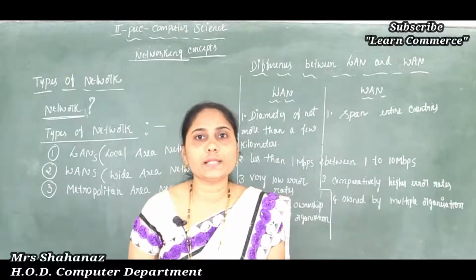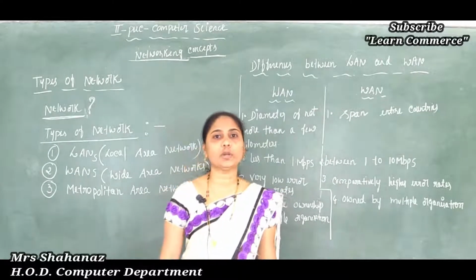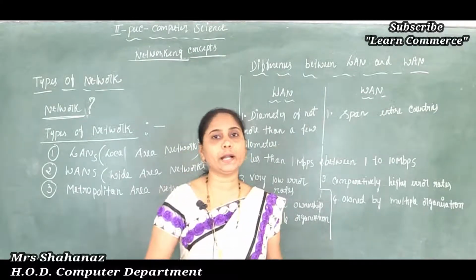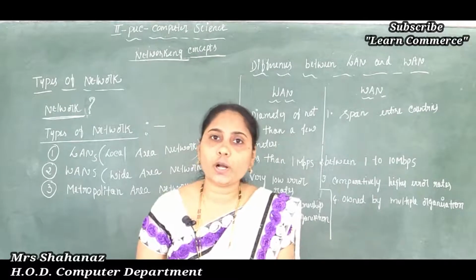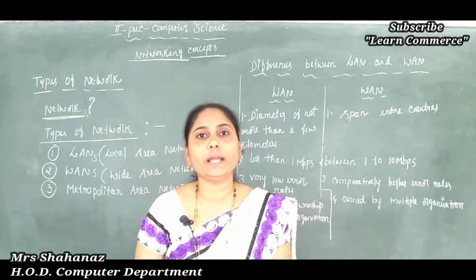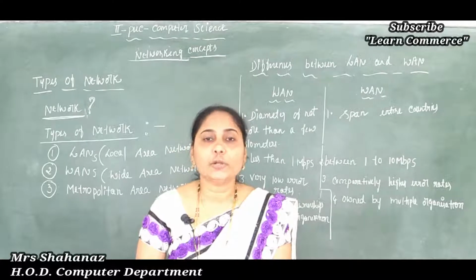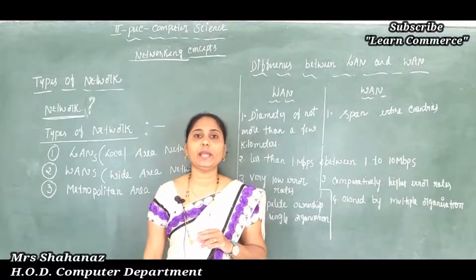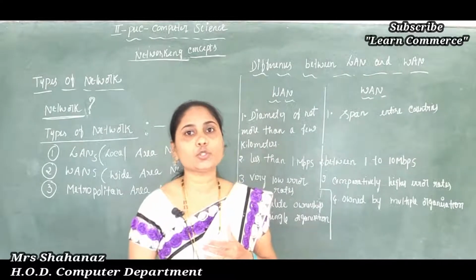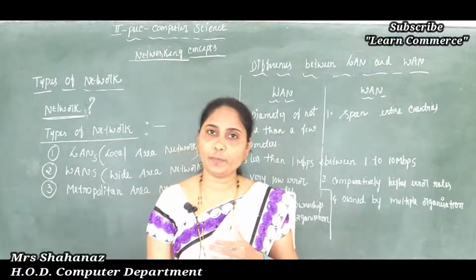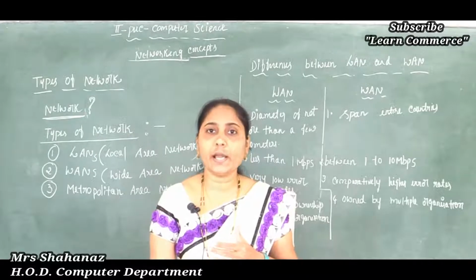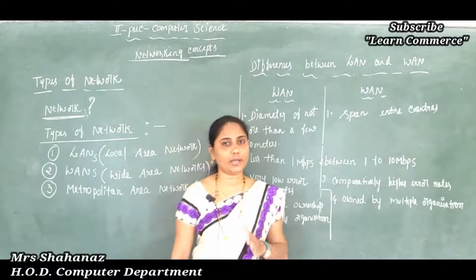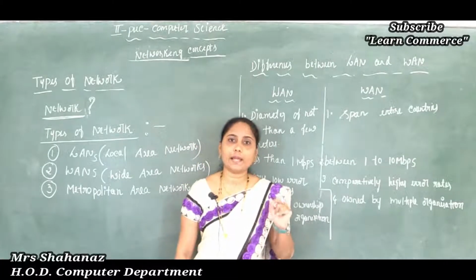A network is an interconnection of autonomous computers. Autonomous computers means independent computers, correct? So two computers are capable of being interconnected, that means to share some resources or exchange information. Why are we connecting two computers together? The key purpose is to share and exchange information from one to another. So this is the purpose of networking.